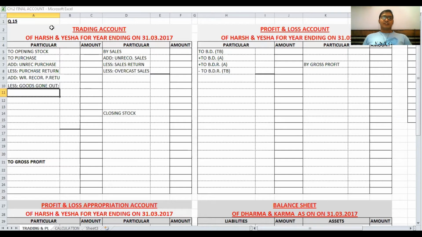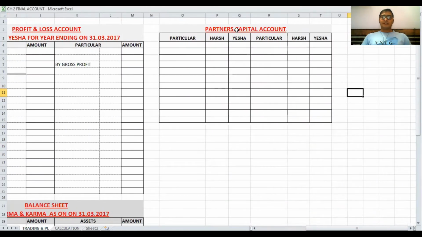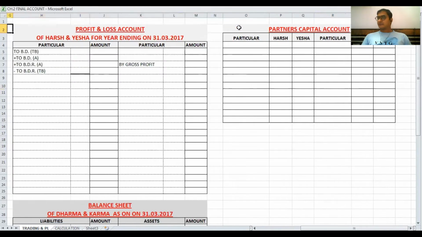Question number 15, Harsh and Yesha. I am reading the question. With consideration of the following trial balance and adjustments of Harsh and Yesha, prepare final accounts for the year ending 31st March 2017 of the firm. Trial balance is given in the question as well as adjustments. There are a total of five adjustments given, but here we only have to prepare a current account. No need to prepare a capital account. No need to prepare a current account because current account balances are not given.